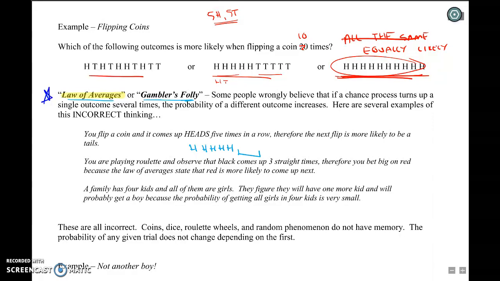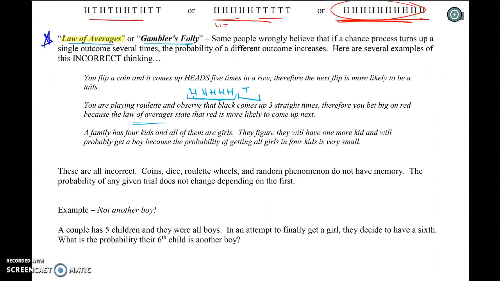And if I ask you what's the probability that the next one's a head, you're going to say, well, geez, we just got 5 heads. We're due for a tail. So you might think that the probability that the next one is a tail might somehow be better than 50%, which is not true. The coin doesn't know that it came up heads 5 times and that it needs to balance things out by showing up as tails. It's a random process. Say you're playing roulette, and you observe black has come up 3 times in a row. Therefore, you bet big on red on the next one because the law of averages states that red is more likely to come up next. Nope, equally likely. The roulette wheel doesn't have memory.